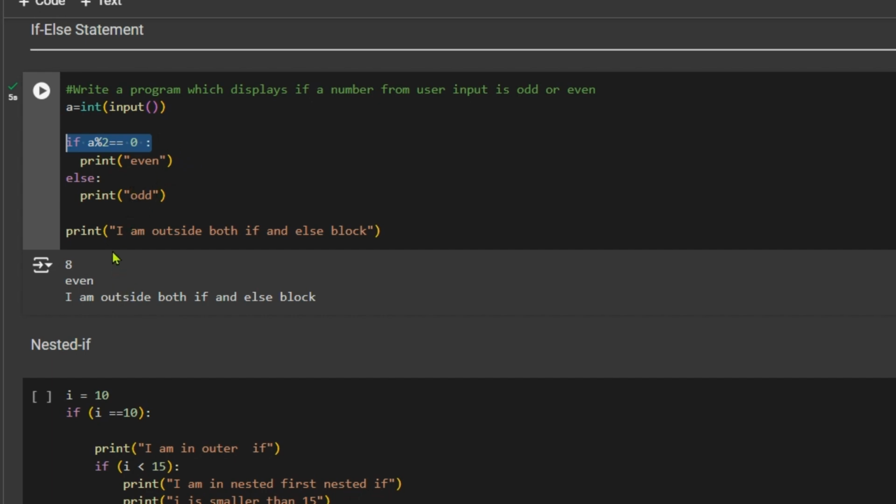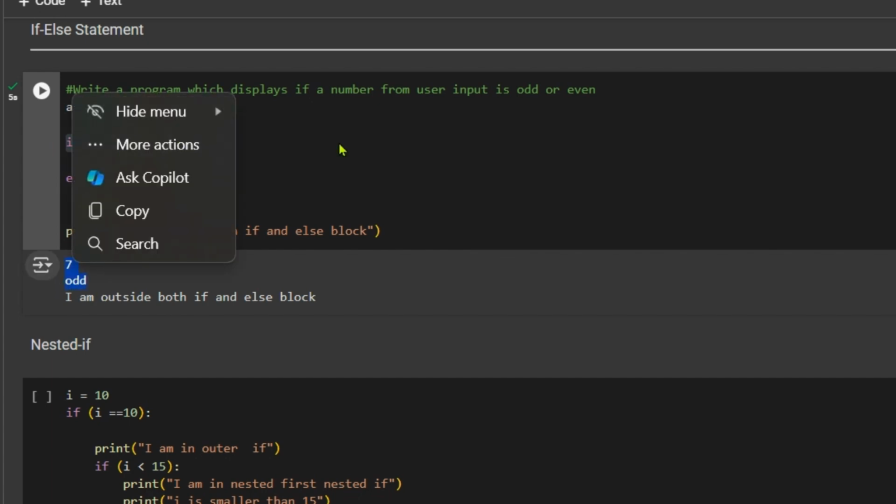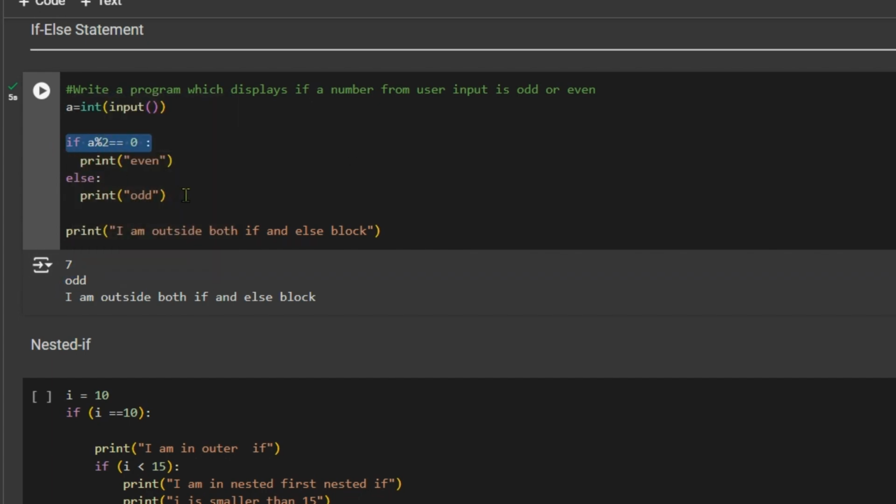If the number had been something else, if I run it again and the number is 7 here, and I press enter, I will get the result as odd, because this condition became false and else got executed. Because a modulus 2, that is 7 modulus 2, is equal to 1 and not 0. So this block was not executed, the condition was false, so whatever was written in else got executed and we got the result as odd. And this statement doesn't have anything to do with if else. This also got displayed.